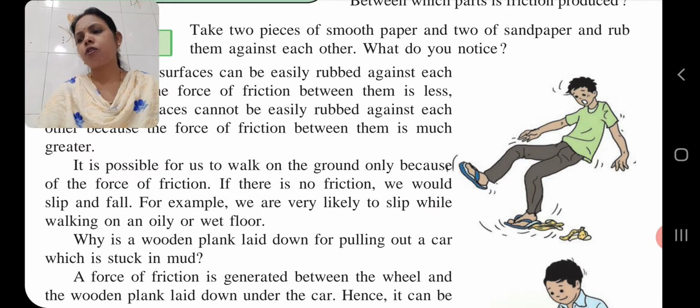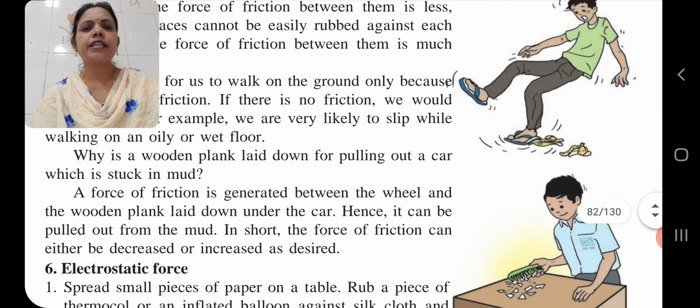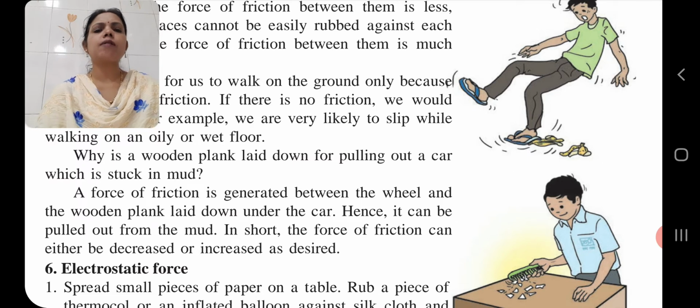A lot of force is required to move a heavier box, but not so much for a lighter box. In the same way, here a force of friction is generated between the wheel and the wooden plank laid down under the car. Hence, it can be pulled out from the mud. In short, the force of friction can either be decreased or increased as desired.